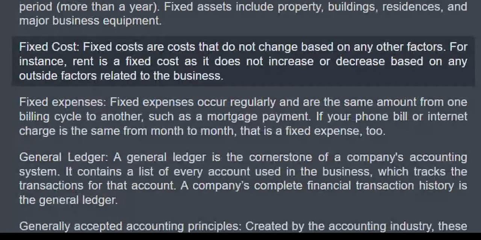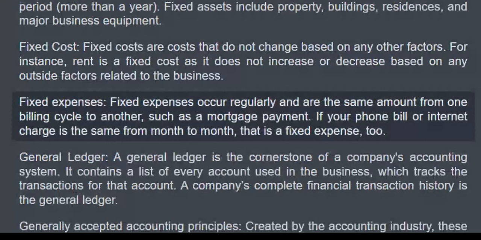Fixed cost. Fixed costs are costs that do not change based on any other factors. For instance, rent is a fixed cost as it does not increase or decrease based on any outside factors related to the business. Fixed expenses. Fixed expenses occur regularly and are the same amount from one billing cycle to another, such as a mortgage payment. If your phone bill or internet charge is the same from month to month, that is a fixed expense, too.